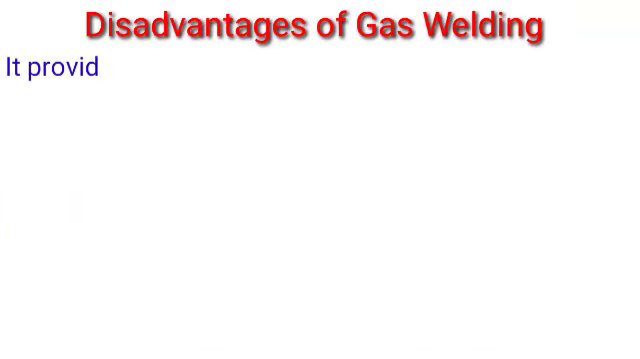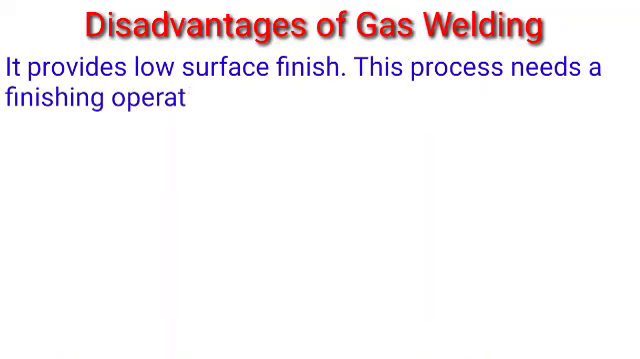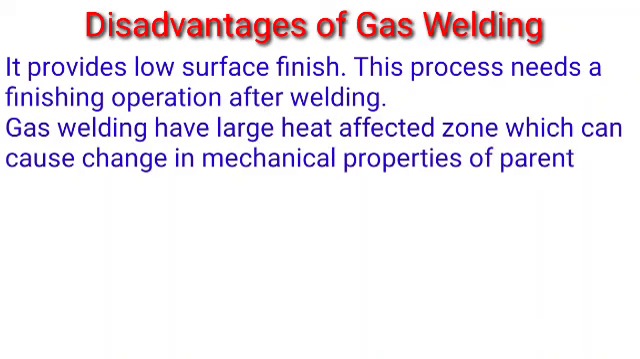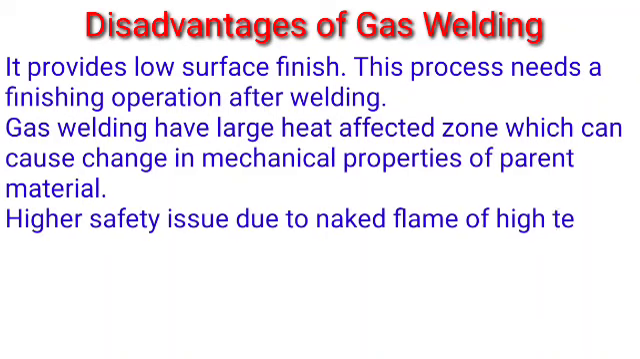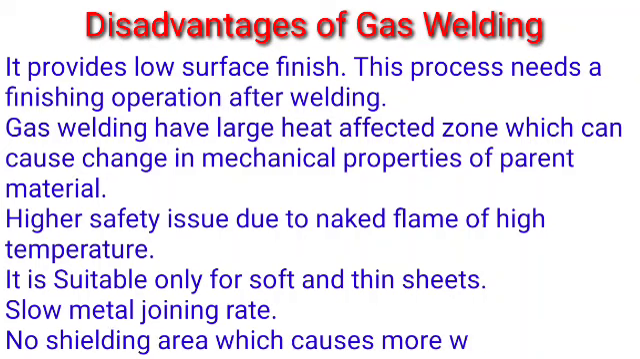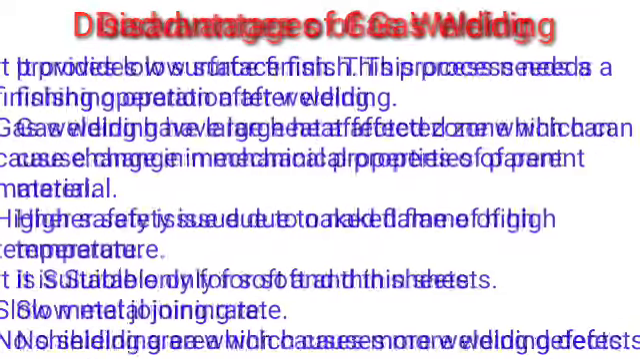And disadvantages: it provides low surface finish. This process needs a finishing operation after welding. Gas welding has a large heat affected zone which can cause change in mechanical properties of the parent metal. Higher safety issue due to naked flame of high temperature. It is suitable only for soft and thin sheets. Slow metal joining rate. No shielding area, which causes more welding defects.